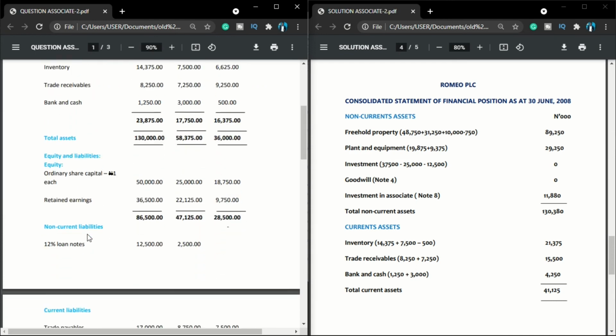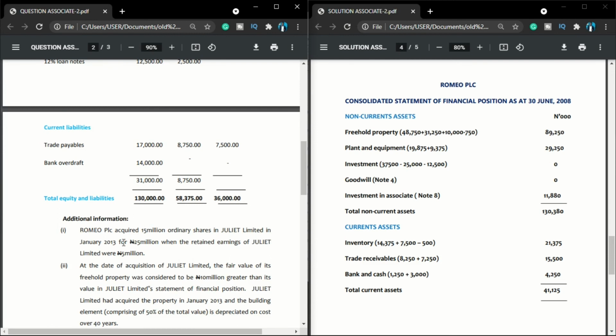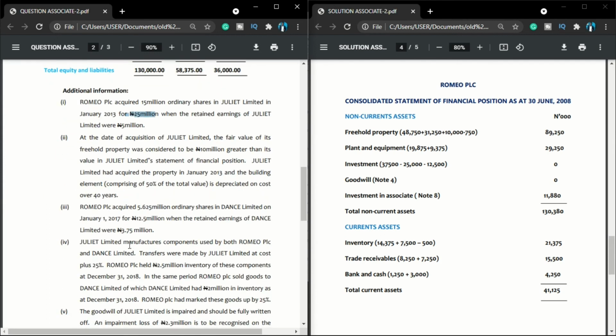If you go to your additional information 1, we are told that we bought our subsidiary for 25 million. And don't forget, we don't consolidate the investments in subsidiary. So in that case, I remove that 25. So there will be a balance. We are told that our associate also, we purchased our associate for 12.5. So if I remove that 12.5 too, you can see that my investment is actually 0. But the question you will now ask is, what if after removing these two, there's still a figure? It means that that figure has to be consolidated. That balance will be here.